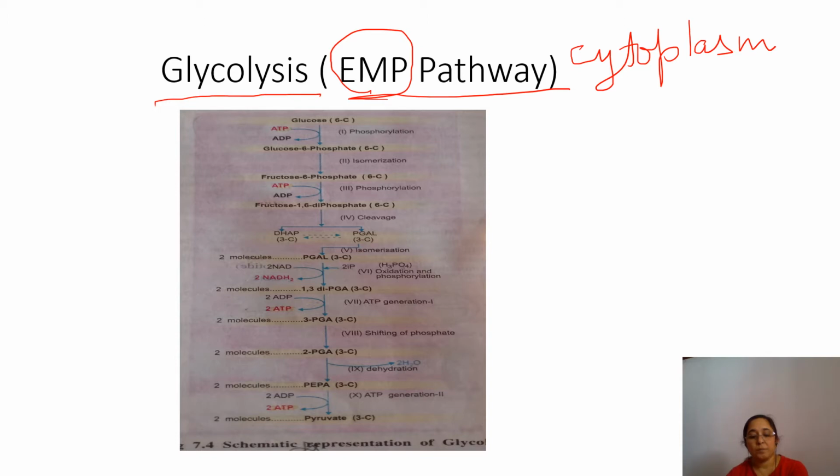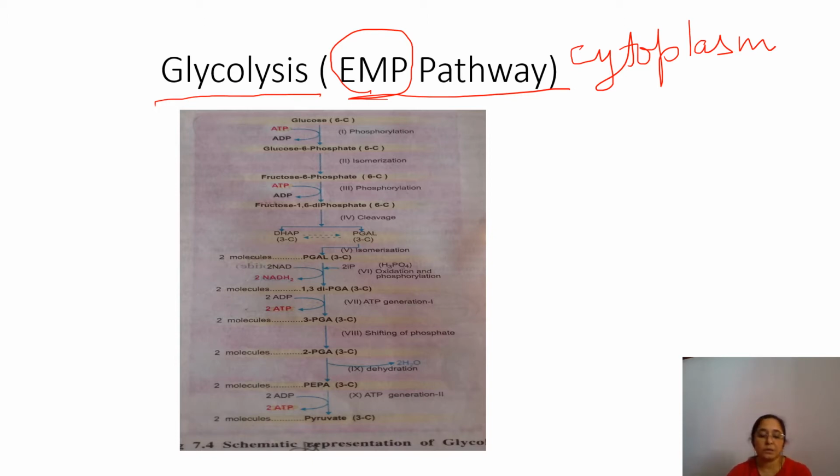Why? Because three scientists, Embden, Meyerhof and Parnas, worked out this whole glycolysis process. They gave this whole pathway. So that's why it is also called the EMP pathway.